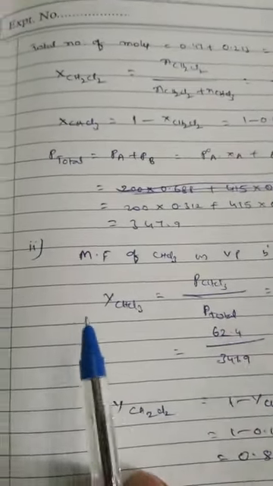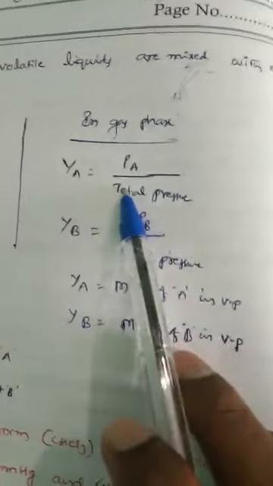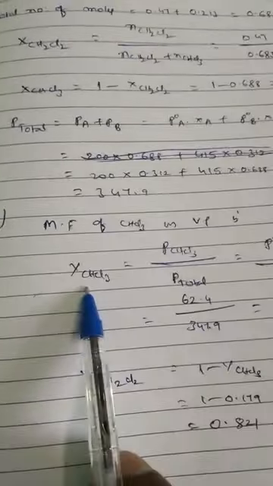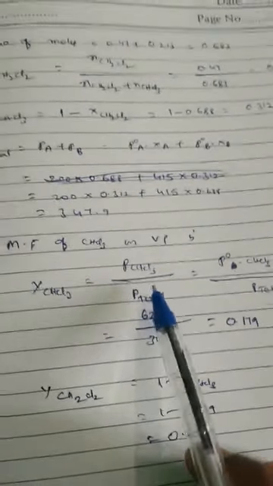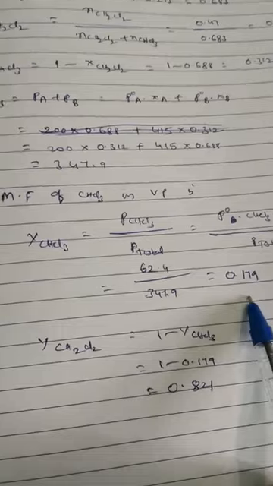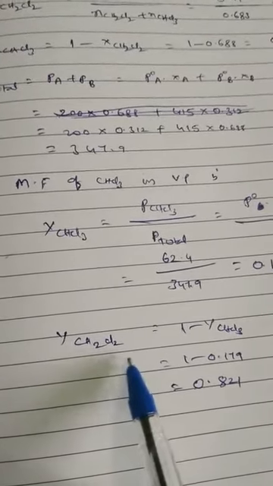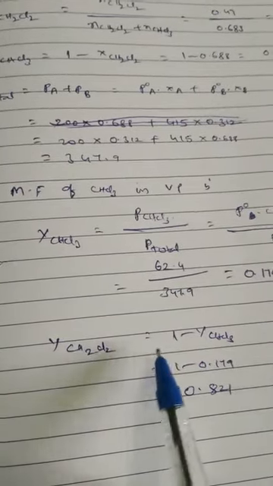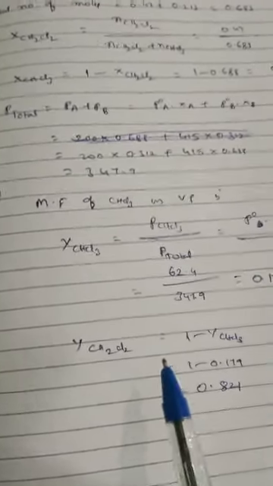After finding total pressure, we have to find mole fraction of CHCl3 in vapor phase. In vapor phase, we have to use this formula. Mole fraction of CHCl3 is equal to partial pressure of CHCl3 by total pressure. Here partial pressure of CHCl3 means P0A XA. If you substitute this value here, you can get mole fraction of CHCl3. Here also you can find mole fraction of CH2Cl2 by using this expression. That means mole fraction of CH2Cl2 equal to 1 minus mole fraction of CHCl3. Like this, we can get mole fraction of any component in vapor phase.